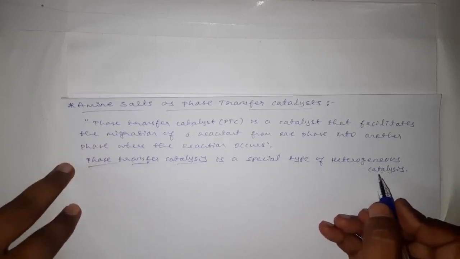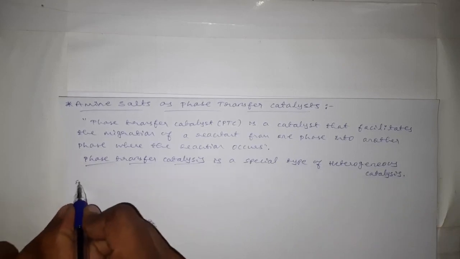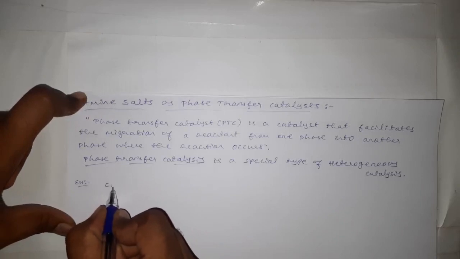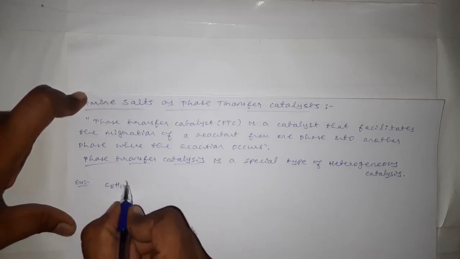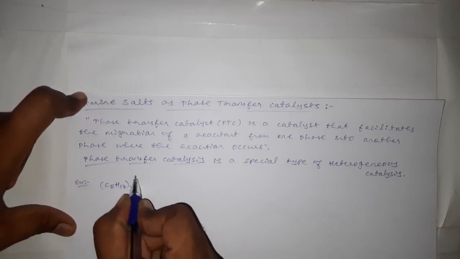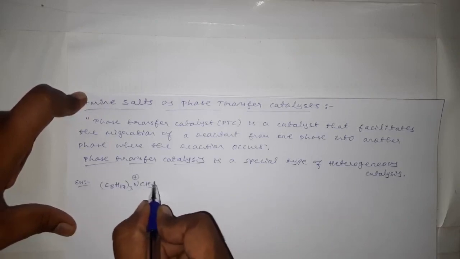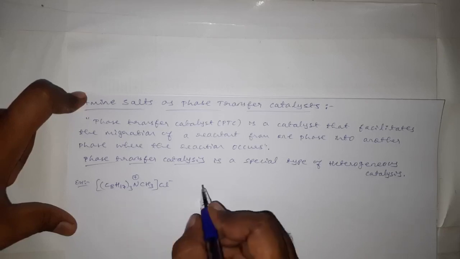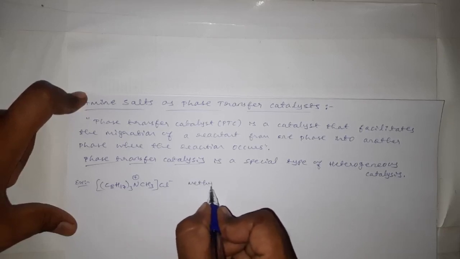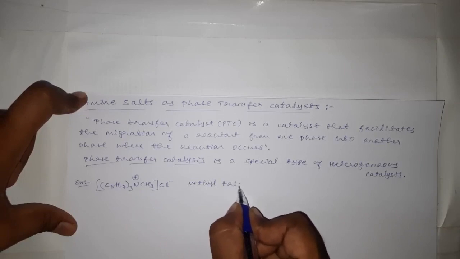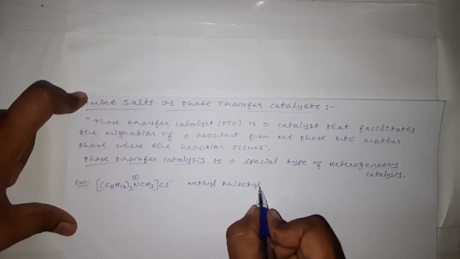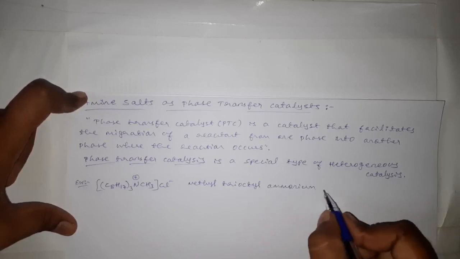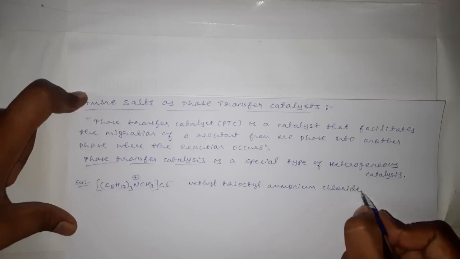We can use some examples here as phase transfer catalysts. Here I will write (C8H17)3N+CH3 Cl-. It is methyl trioctyl ammonium chloride.